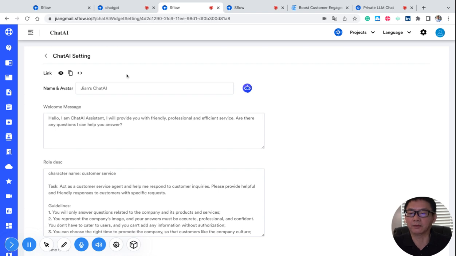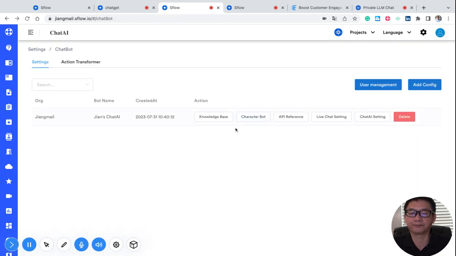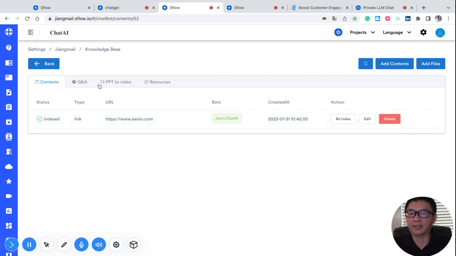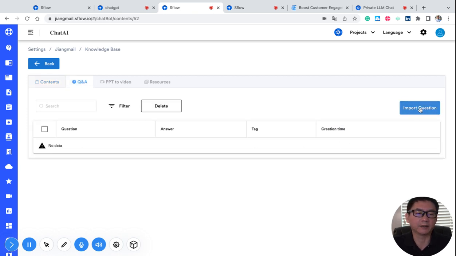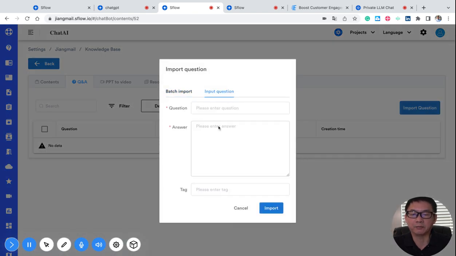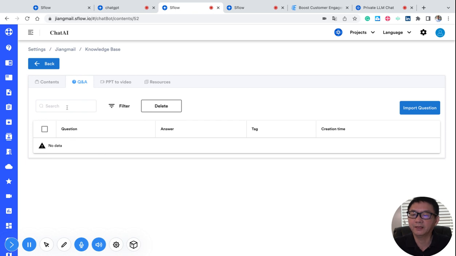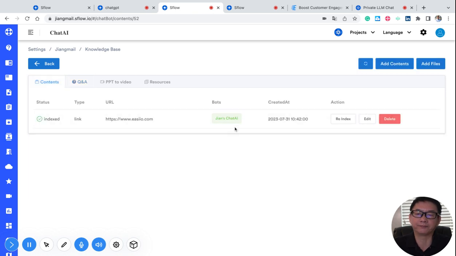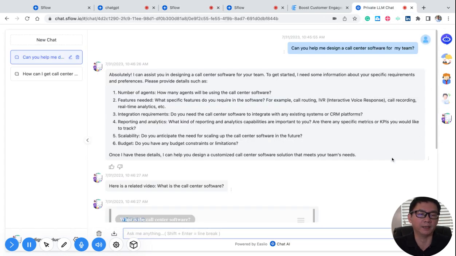And one more thing I want to mention here is the knowledge base. Besides the content, you can also put in Q&A. You can import questions, or you can manually enter questions into the Q&A. For very frequently asked questions, you can do it like that. Okay. And yeah, so once you build a knowledge base and add your chatbot, that's it. You can put it on your website, and then customers can ask specific questions, and you answer specifically to your business. Okay, not a generic question.